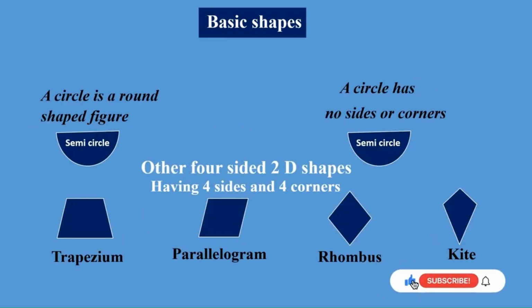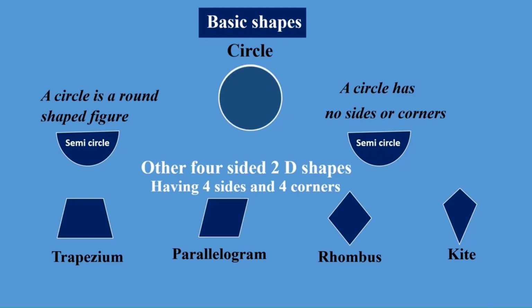Now let's do the last basic shape, that is circle. What is a circle? A circle is a round shaped figure and it has no sides or corners. Now half of a circle is called semicircle. The other 4-sided 2D shapes having 4 sides and 4 corners are trapezium, parallelogram,